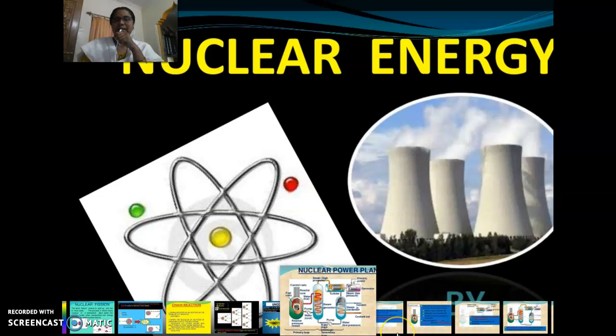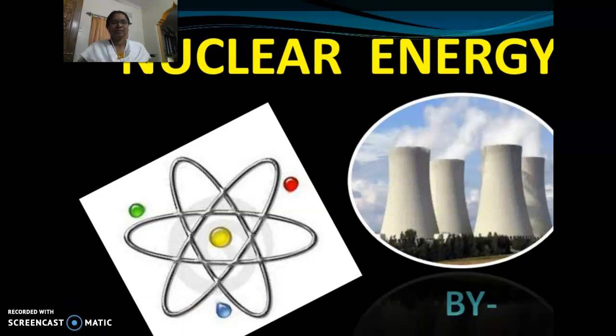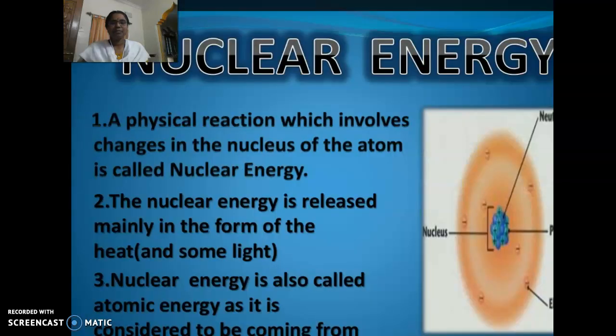I'm going to explain about nuclear energy. So these are nuclear plants, as is very well known to all of you. So what's happening in the case of nuclear energy? This is the nucleus. It is going to release neutrons, protons, and electrons, which it consists of.